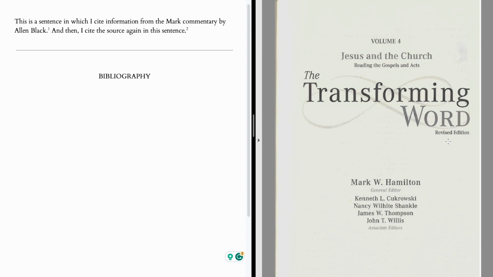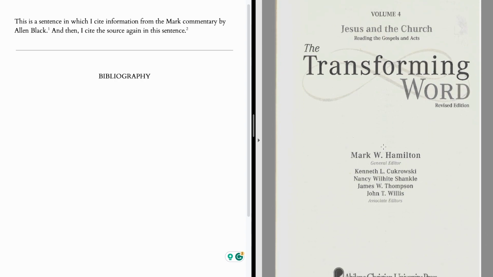Now, the Transforming Word, the way it's broken up here in the Revised Edition, is that rather than trying to fit it all into one book, it's broken up into multiple volumes. So volume 4 of the Transforming Word is called Jesus and the Church, Reading the Gospels and Acts. And included in volume 4 are the commentaries on Matthew, Mark, Luke, John, and Acts. Then you'd find in other volumes the commentaries on the other books, and each commentary on each book written by a different author. So that's complex, and that's going to make it a little bit challenging to cite. But once you learn how to do this, I think you'll see the rules make sense, and you'll be able to cite these kind of sources without too much difficulty.